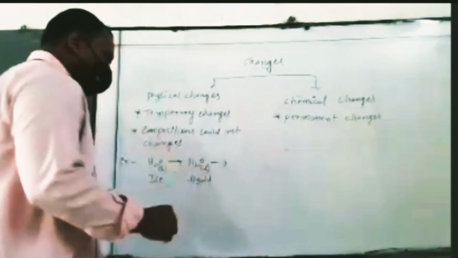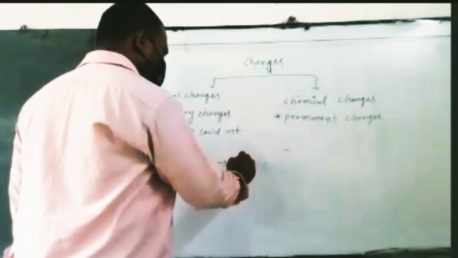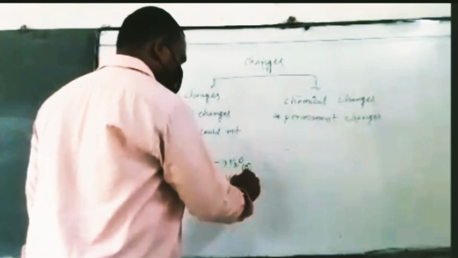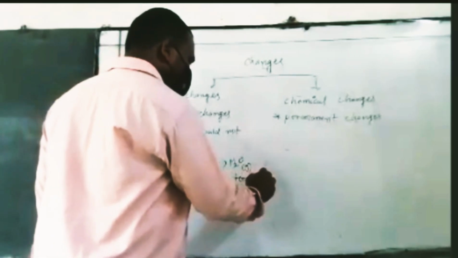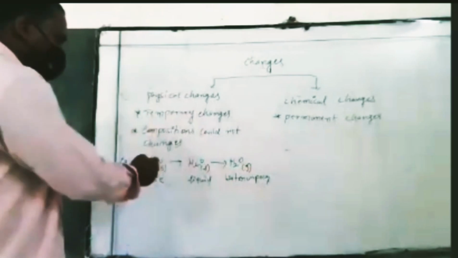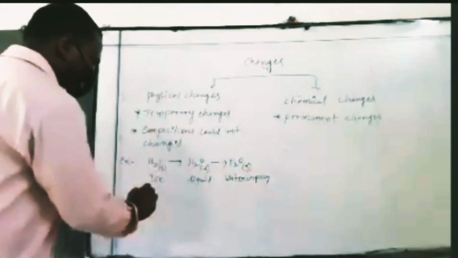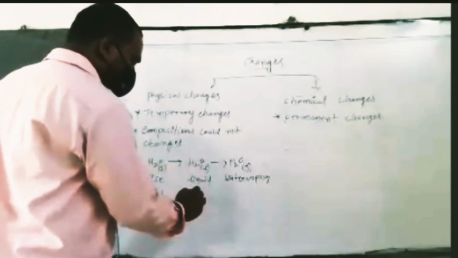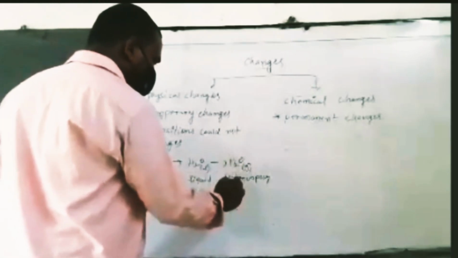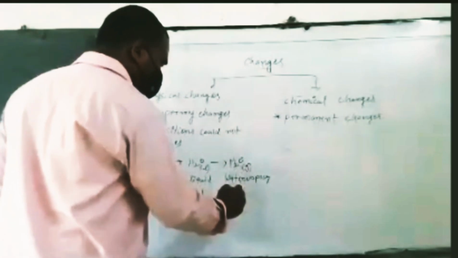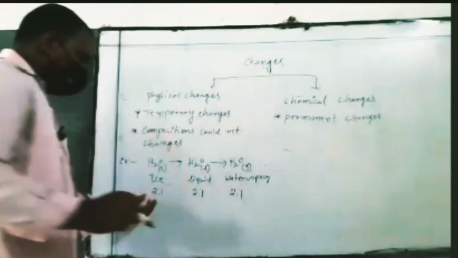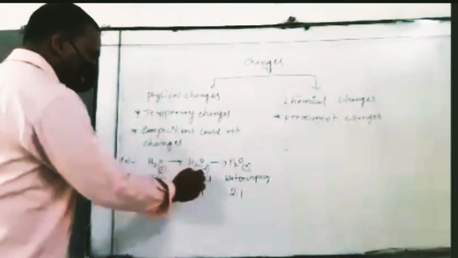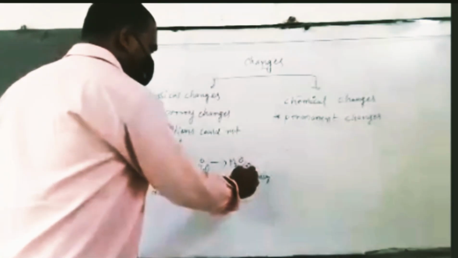And again, more heat means the liquid is converted to gas, that is, water vapor. So now water, H2O, what is the composition? 2:1. This H2O liquid, what is the composition? 2:1. This H2O gas, what is the composition? 2:1. The composition is not changing, but the physical state is changing. Solid to liquid, liquid to gas is changing.